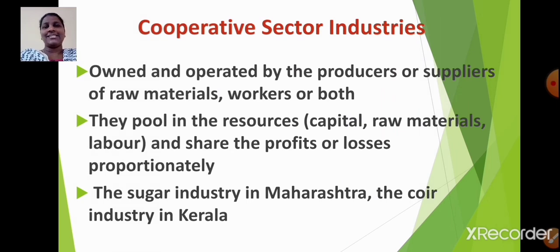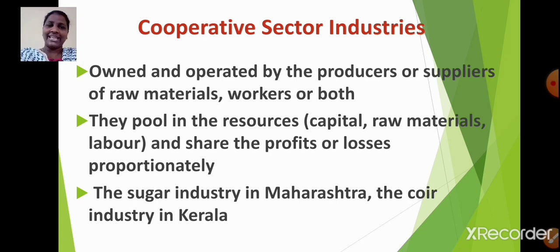Cooperative sector industries. These are owned and operated by the producers or suppliers of raw materials, workers or both. Now what is done over here? Grouping together of resources takes place, that is capital, raw materials, labor, and whatever profits or losses take place, they share it equally.